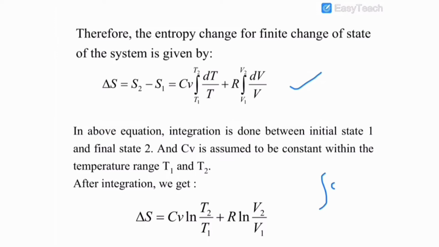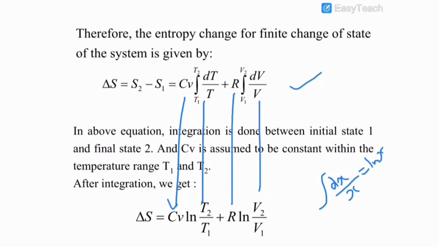After integration, we have the integral of dx by x is equal to ln x. Therefore, delta S is equal to Cv into the integral of dT by T, which is ln T2 by T1, plus R into the integral of dV by V, which is ln V2 by V1.